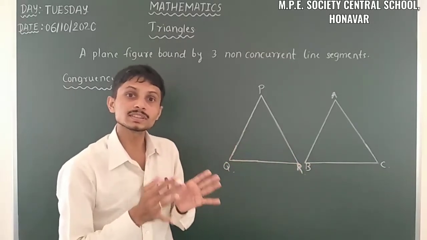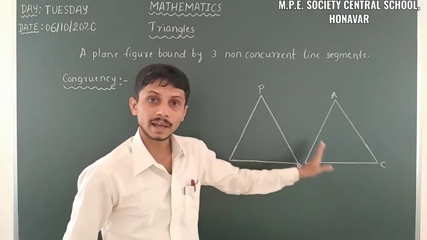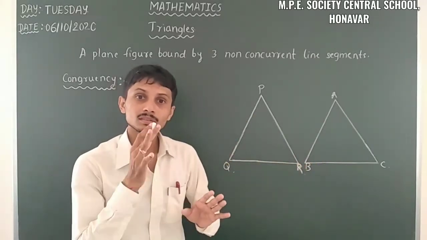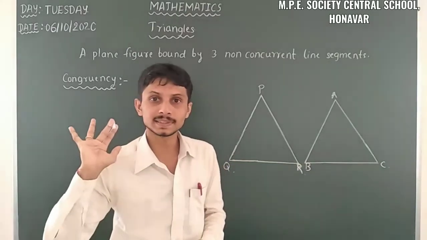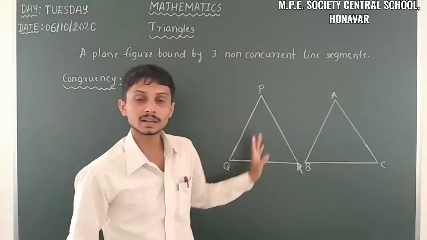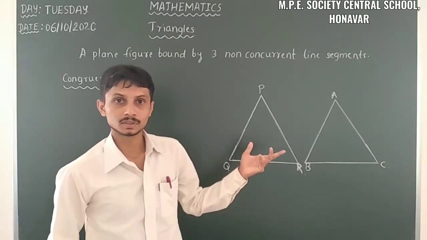If you want to say these 2 triangles or any 2 shapes are congruent, the shape and size of each should be the same. That means the corresponding sides are the same and the corresponding angles are the same.